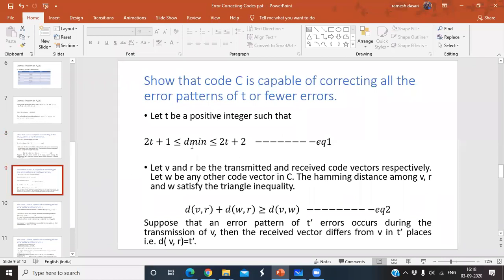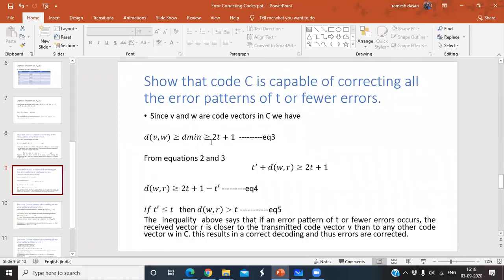Here d of v comma w is greater than or equal to 2t plus 1. That's why I write here 2t plus 1. Now from this, d of w comma r is greater than or equal to 2t plus 1 minus t dash.